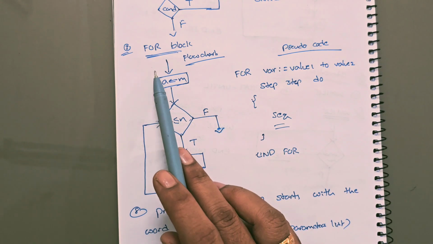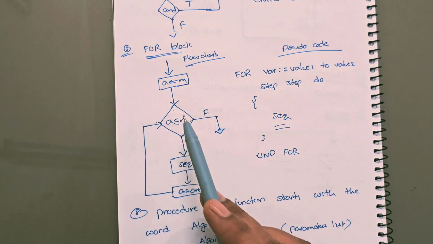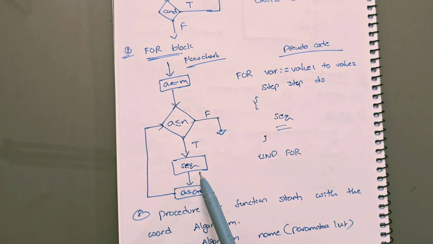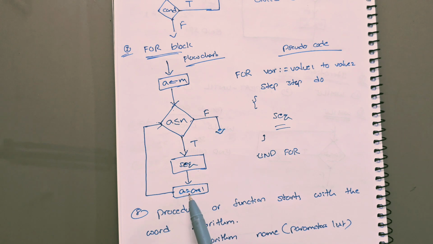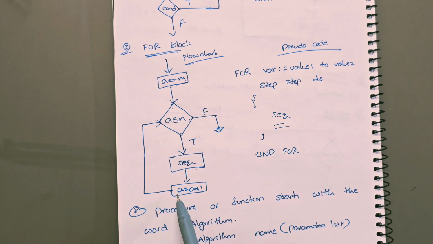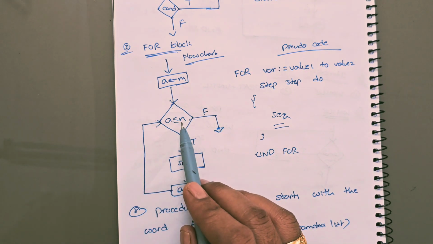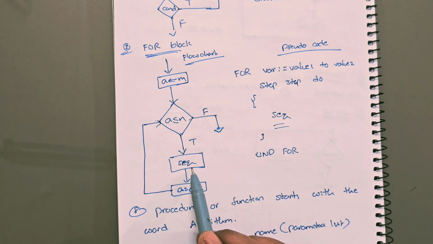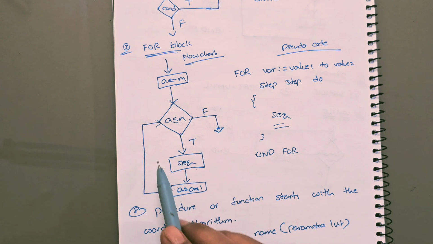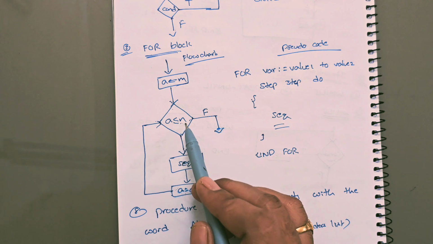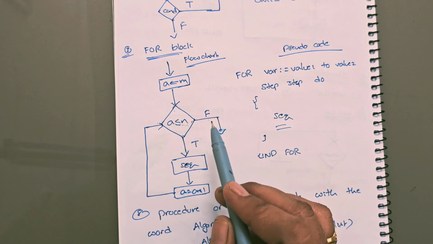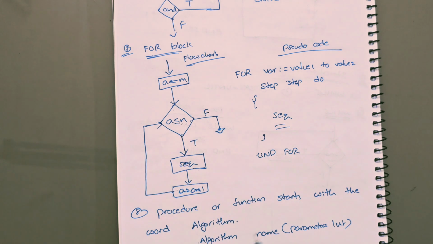The next one, for loop. This is the initialization. Next, it will check the condition. If the condition returns true, then the sequence of statements will be executed and then the value will be incremented by 1 by default. Next, again, it will check the condition. If the condition returns true, then again it will execute the sequence of statements, right? So this will be repeated until this condition returns false. Once the condition returns false, the control comes out from that for loop.